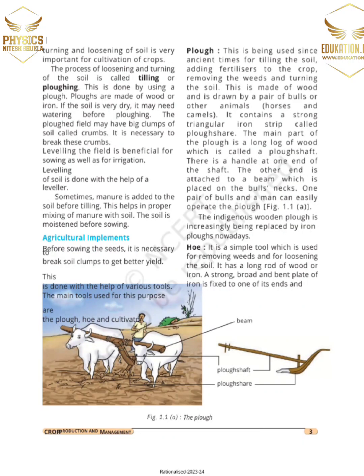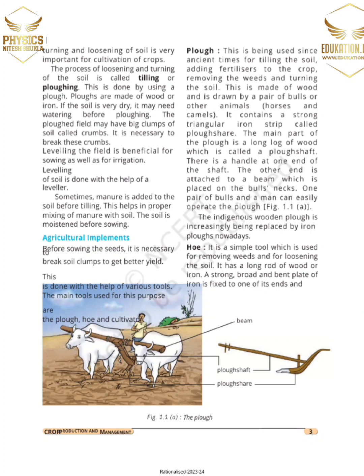Turning and loosening of soil is very important for cultivation of crops. The process of loosening and turning of the soil is called tilling or ploughing. This is done by using a plough, which is made of wood or iron. If the soil is very dry, it may need watering before ploughing.